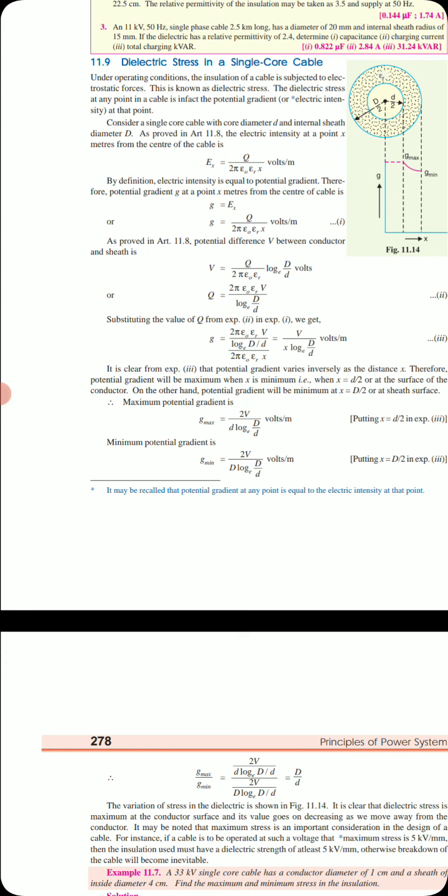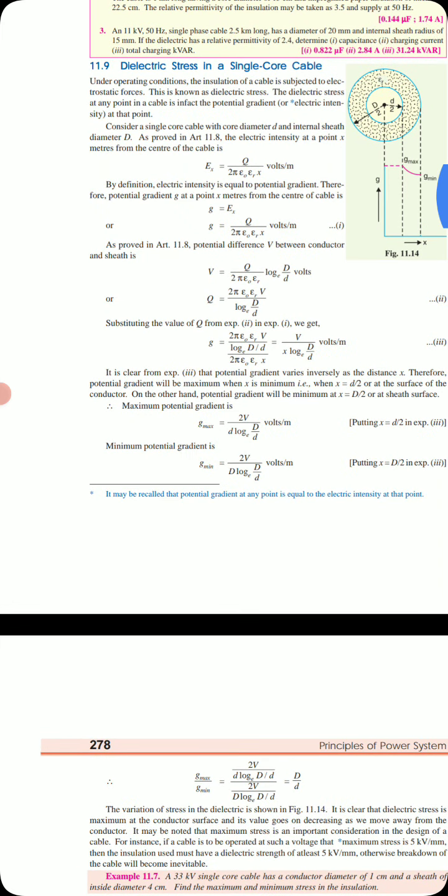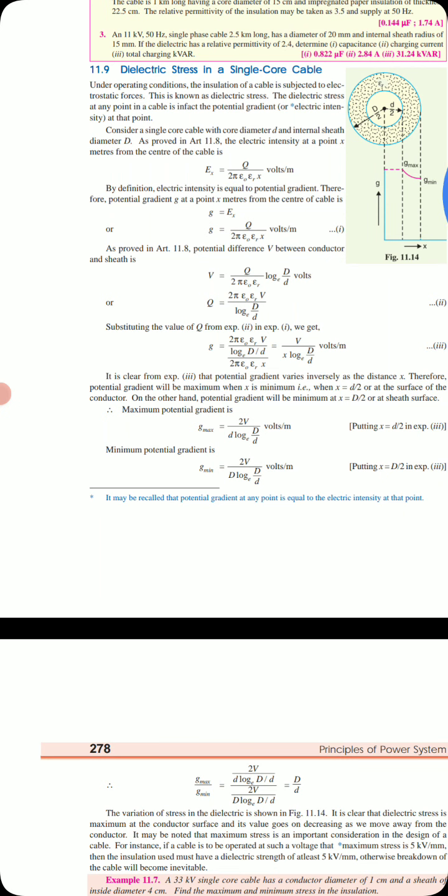Substituting the value of Q in equation 2, we get G, because we know that G is equal to Q by 2 pi epsilon naught epsilon r x. Now instead of Q, we put the value we got, and finally we get G is equal to V by x natural logarithm of capital D by small d volts per meter. You can take that as the third equation. It is very clear that the potential gradient varies inversely as the distance x. Therefore, the potential gradient will be maximum when x is minimum.